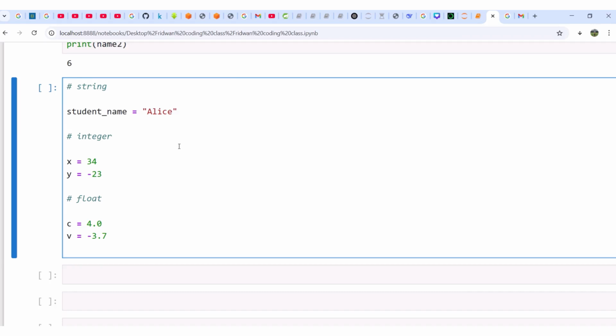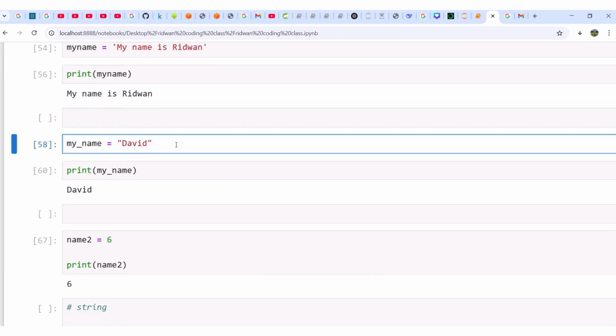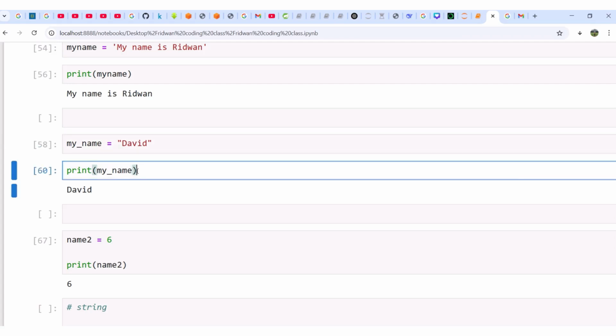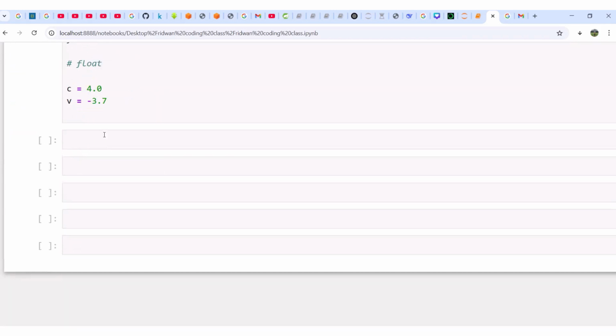So till now, we have known what a variable is. A variable is just like a container that can help you to keep something. For example, my_name is a variable. What did I assign to it? David. That is, please, my_name, you are a variable. Help me to keep this David. Anytime I want this David, I will make a reference to you, my_name. Very beautiful and very simple as that. Am I communicating? Good. So now, let's go.